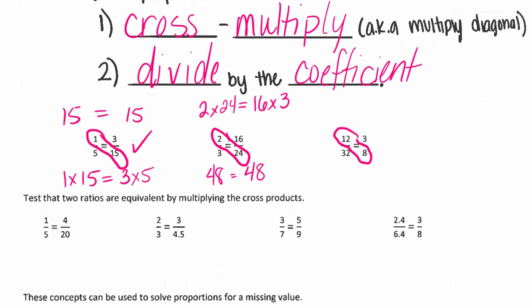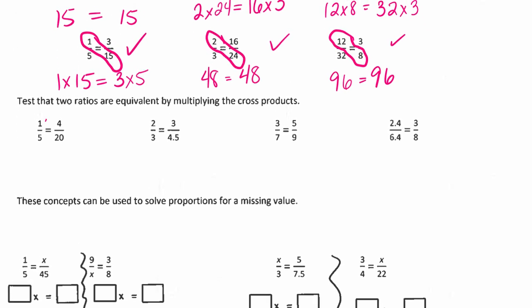All right. What about my next one? What's 12 times 8? 96. What about 32 times 3? 96. So see how all 3 of these are proportional? That means that when you cross multiply, they equal the exact same thing. We can even test to see if they're proportional by doing the exact same thing. Now, I'm not going to have y'all do every single one of these, you guys can check them later. So we're going to go ahead and do this one.